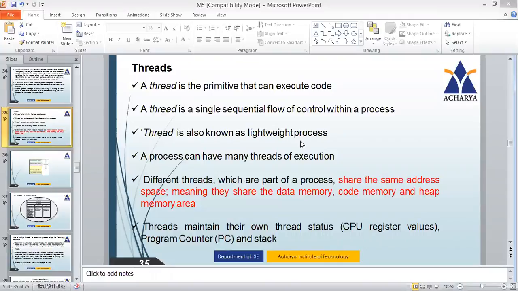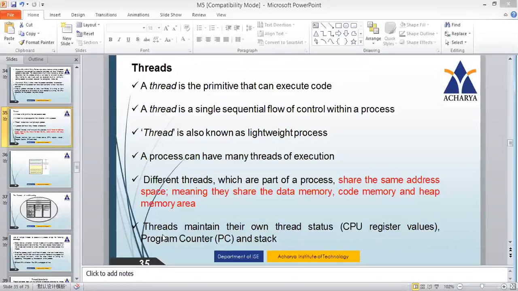Different threads which are part of a process share the same address space, meaning they share the data memory, code memory, and heap memory area. So whatever memory was allocated for this process, that entire memory, like data memory and code memory, is shared by different threads. Now, threads maintain their own thread status, like CPU register values, program counter, and stack. Since the process can have several threads, each and every thread will have their own thread status. So you have to keep that in mind.